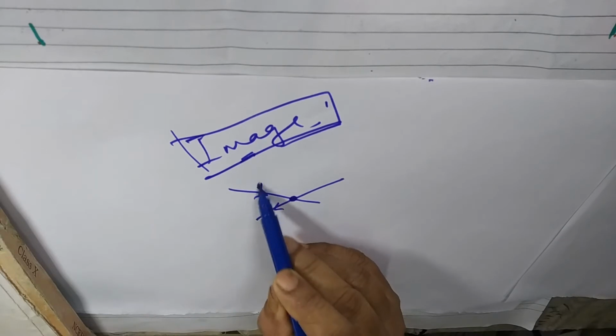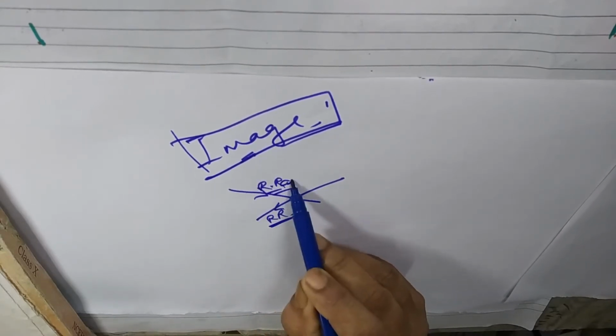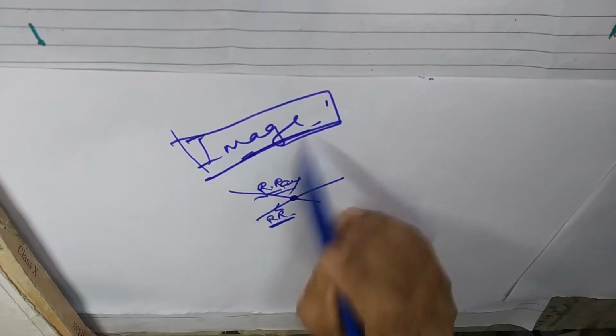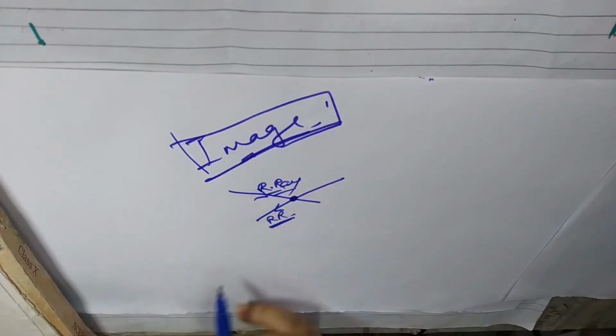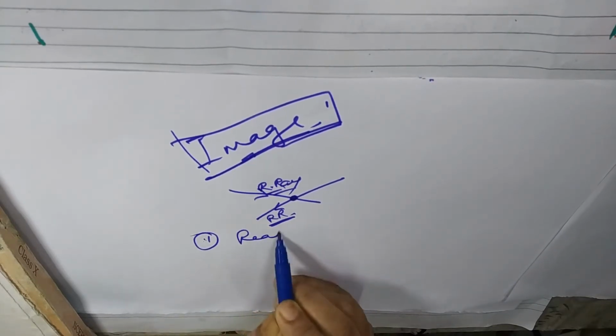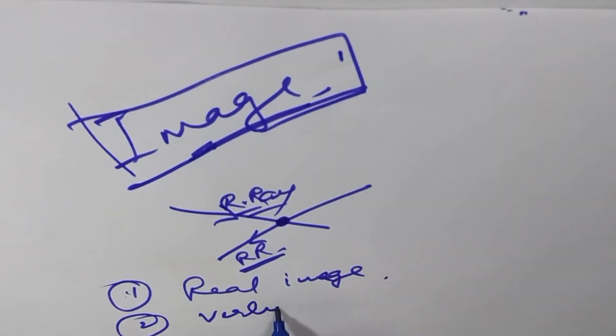Any two reflected rays, only the reflected rays, meeting at a point form an image. There are two types of image. Number one is real image, and number two is virtual image.